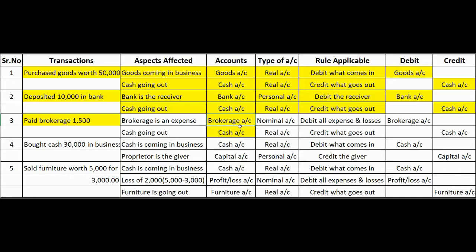Now brokerage is an expense. Therefore, it comes under nominal account. So what is the rule of nominal account? The rule of nominal account is debit all expenses and losses, credit all incomes and gains.